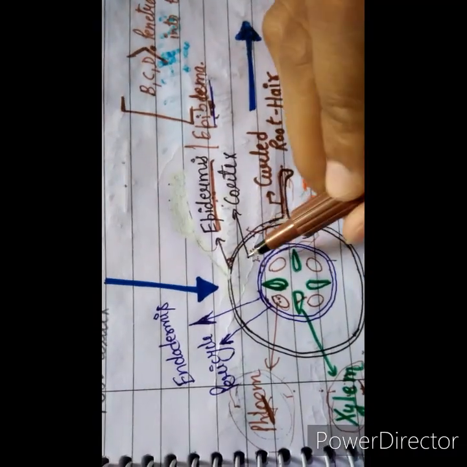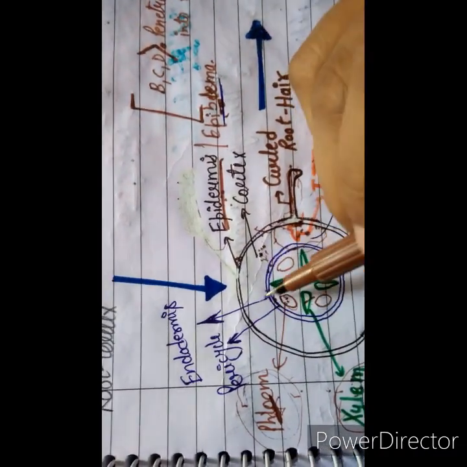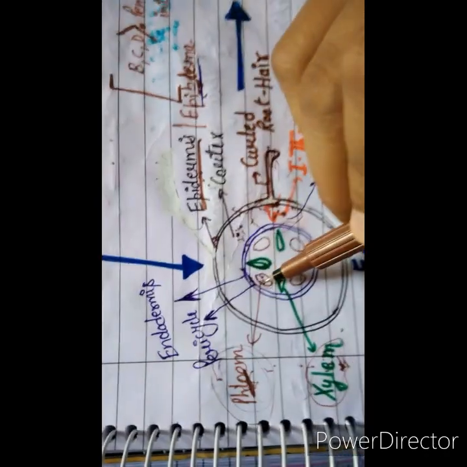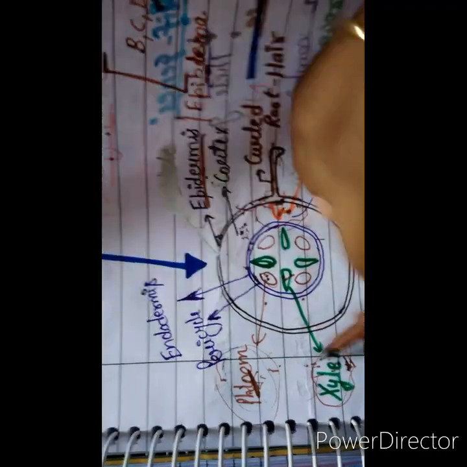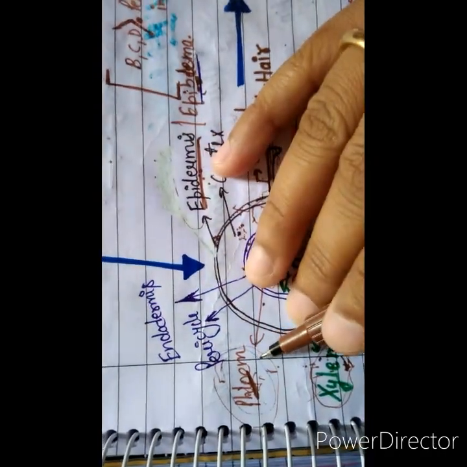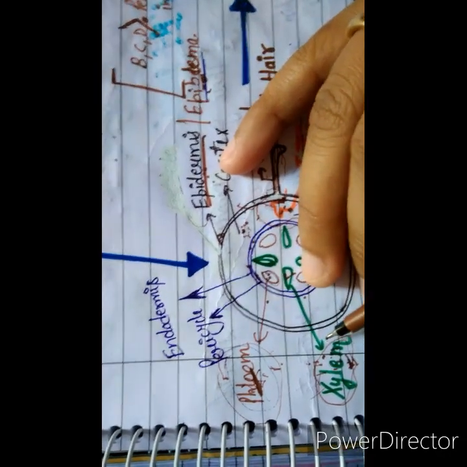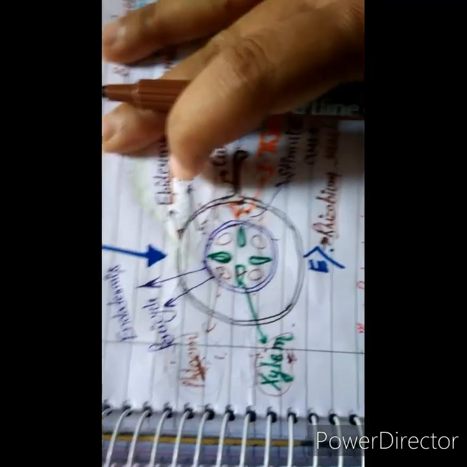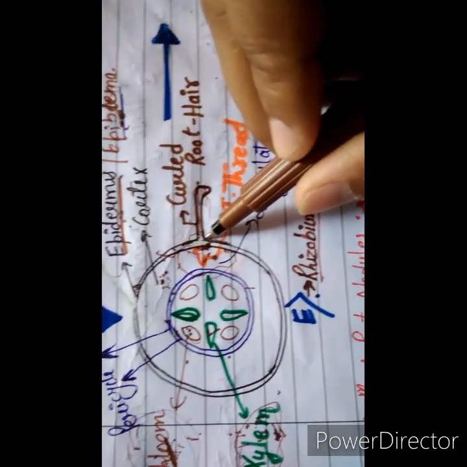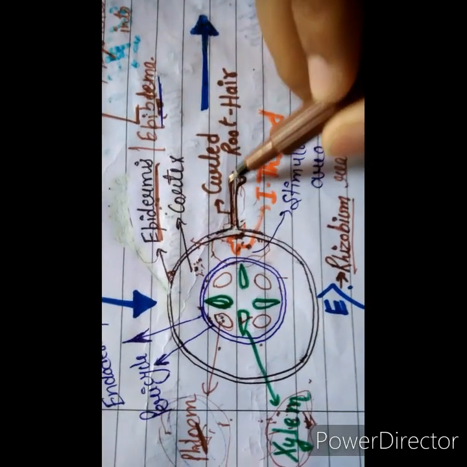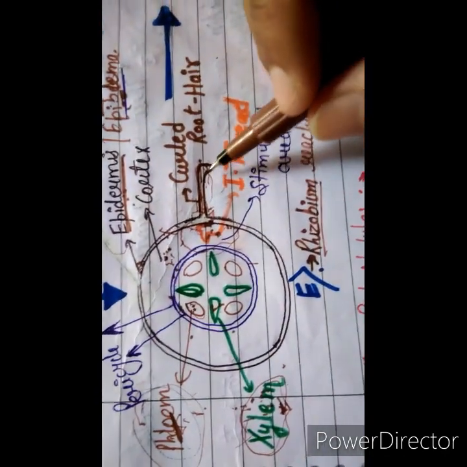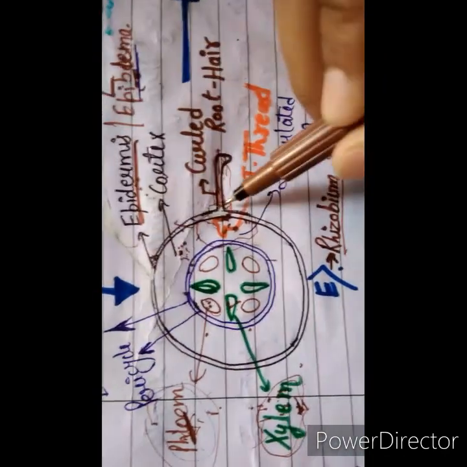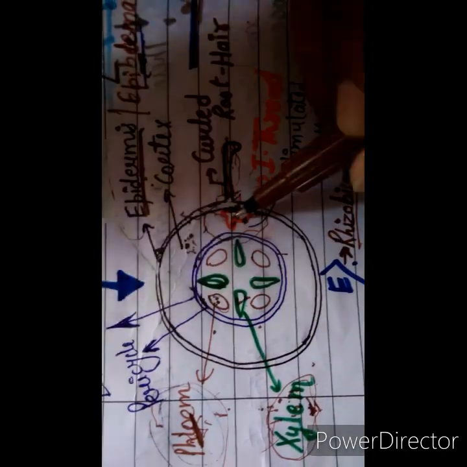Just inside the epiblema is the cortex. Now this is the endodermis, this is the pericycle, phloem and xylem. The phloem and xylem are both vascular tissues and help in the translocation of food, nutrients, mineral ions, and transportation of water, upward and downward. On the outer surface of the epidermis the root hair is present, and you know its function, helping in absorption and gas exchange, like the stomata. Within the root hair, the infection thread is also present.